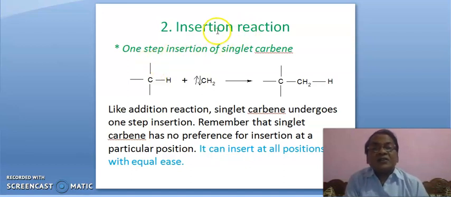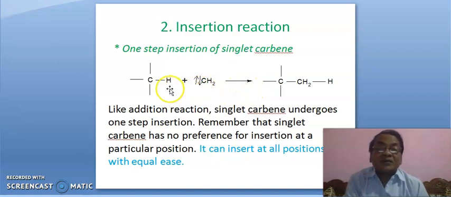In the insertion reaction, it is a one-step insertion of singlet carbene. This reaction takes place in one step. This is a singlet carbene, and suppose this bond breaks in this fashion and CH2 comes here. When this bond is formed, one electron is clockwise and the other electron is anti-clockwise. Therefore, clockwise, anti-clockwise, easily this carbene will insert here, leading to this. It is a one-step process. It can insert at all positions.